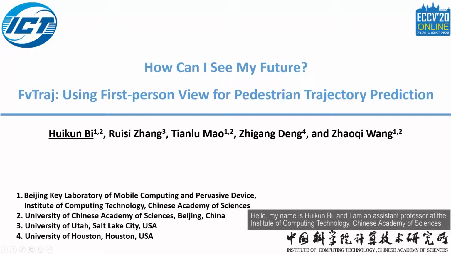Hello, my name is Hui Kunbi, and I am assistant professor at the Institute of Computing Technology, Chinese Academy of Sciences. In this video, I will briefly introduce our work using first-person view for pedestrian trajectory prediction.